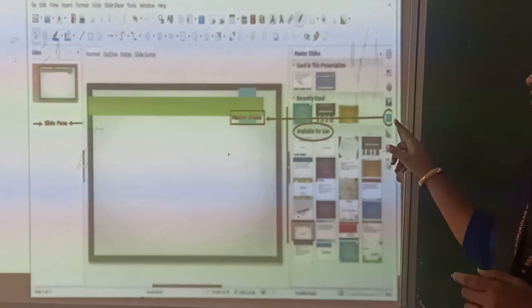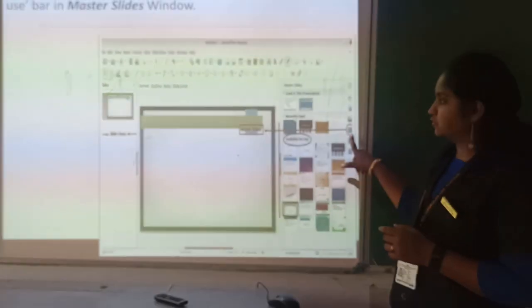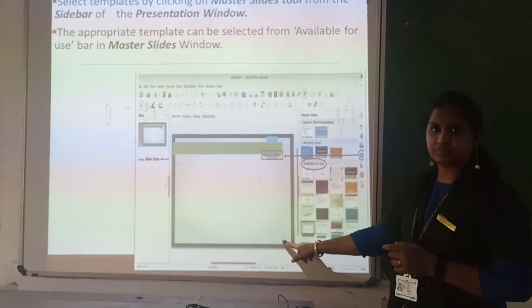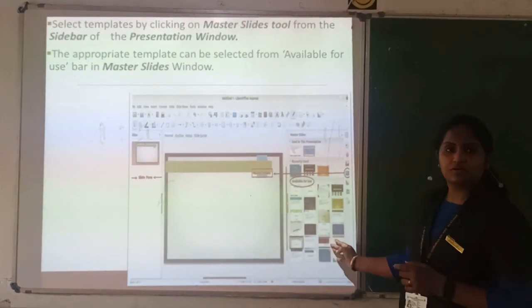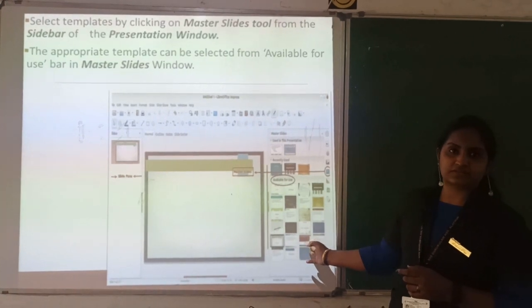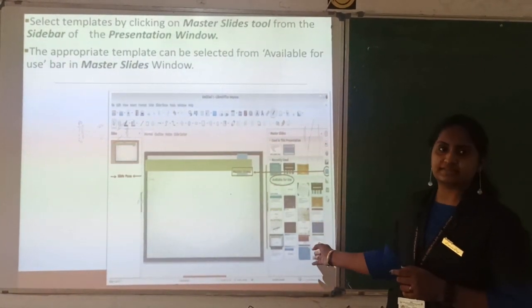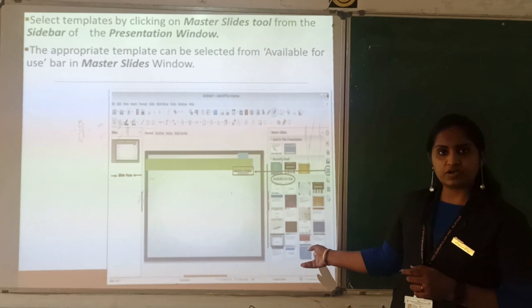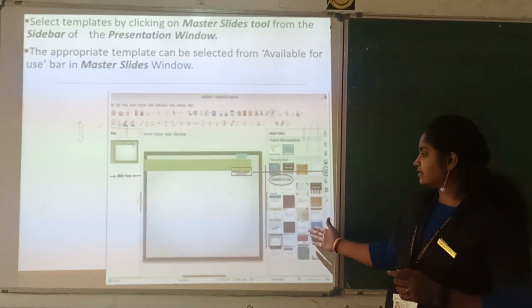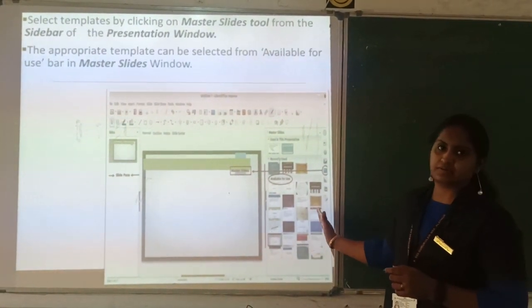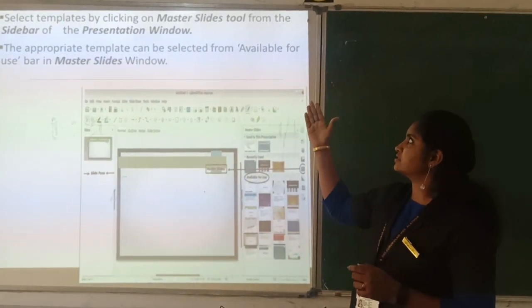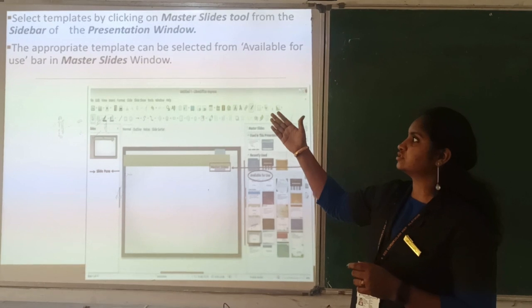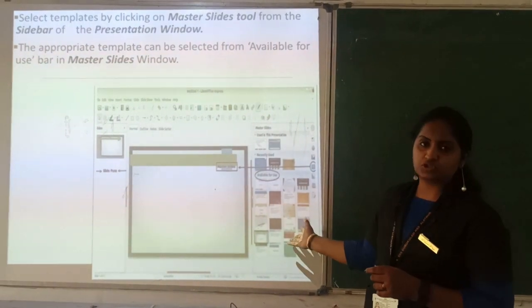Here you have the option master view. This is the master slides. If you want to change, it is available. Or else you have the number of slides available here. You can choose the designs from here. So you can apply different designs using these templates. So here you can select master slide 2 and you can change the content which you have to change.